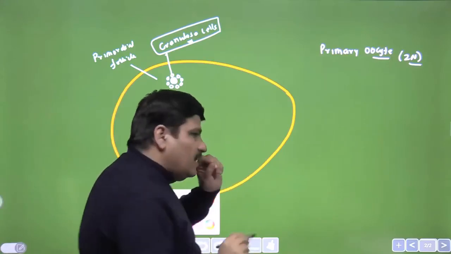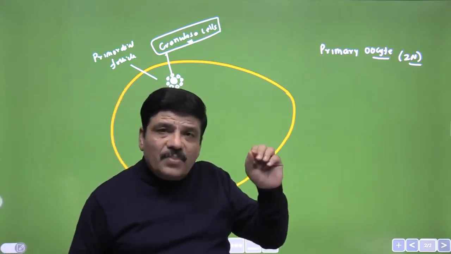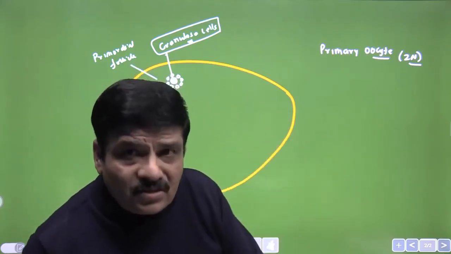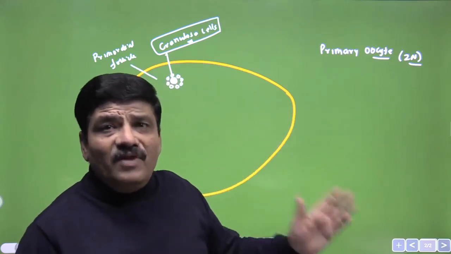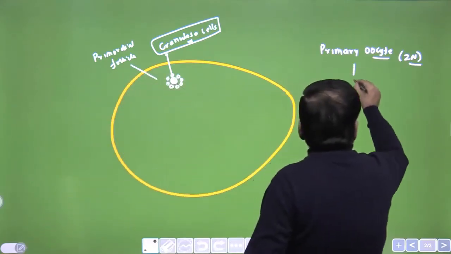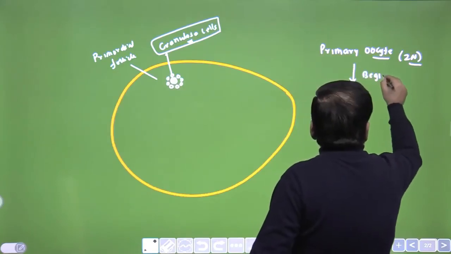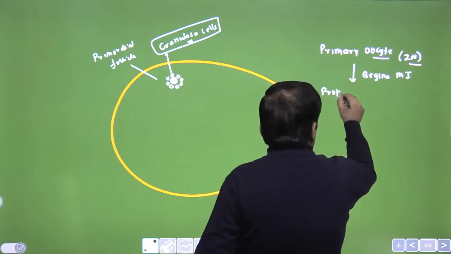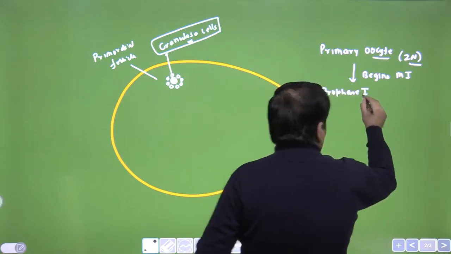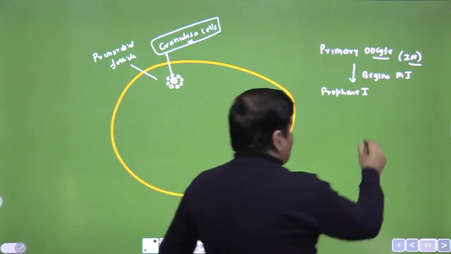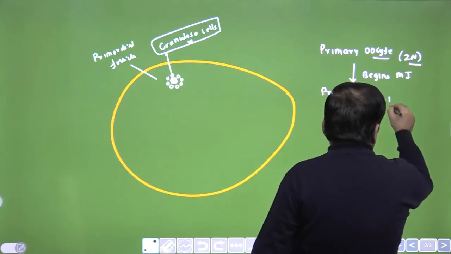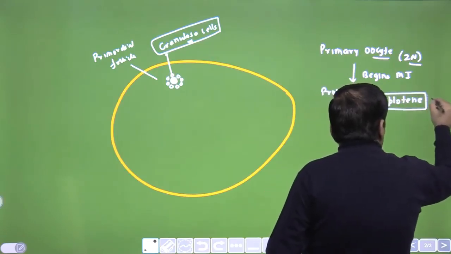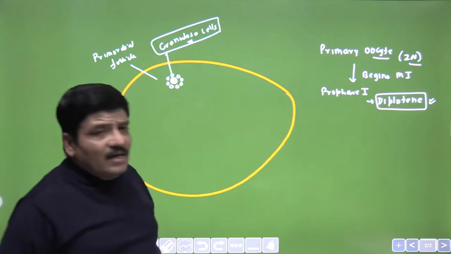As was the case in the human males, where the primary spermatocyte underwent the reduction division, this division actually begins in the fetal life in the females as well. The primary oocyte begins meiosis 1, which is the reductional division, and is arrested at a stage called prophase 1 of meiosis 1. To be precise, we are also aware that oocytes can be arrested for months or years in the diplotene stage. I have discussed this very important point in cell cycle and cell division.